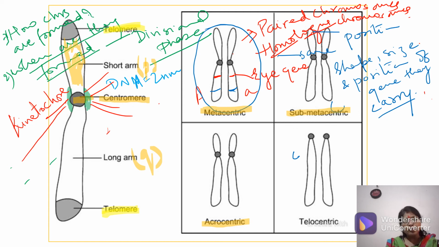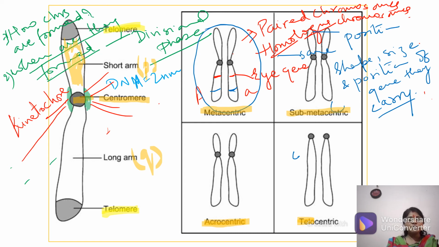When you move on you will see that it is moving towards one of the arms more. One arm becomes shorter, another arm becomes longer. So the short arm becomes even shorter. This is acrocentric. And telocentric is where you don't even find the short arm. Telo means ends. So at the terminal position you will find that the centromere has come. So depending upon the position of the centromere, it gives rise to different shapes of the chromosomes, and that's how your chromosomes have been classified.